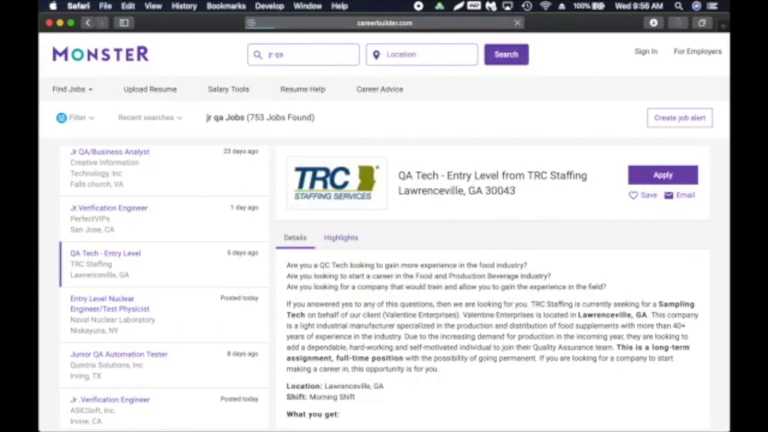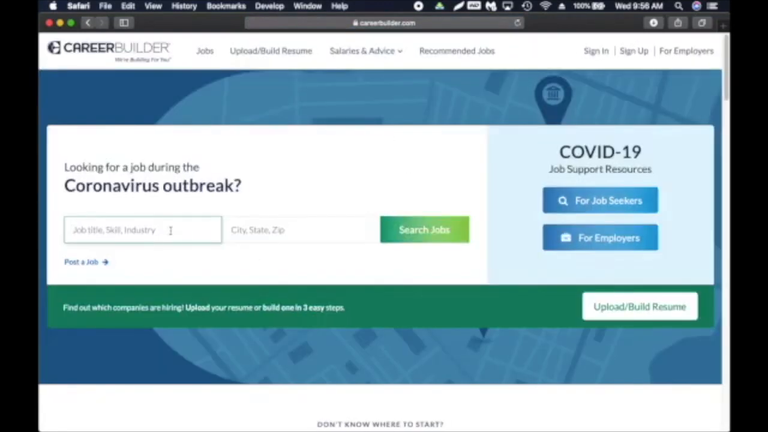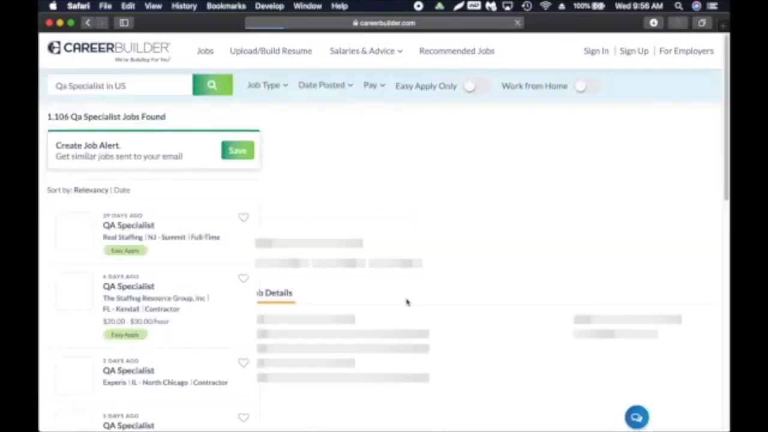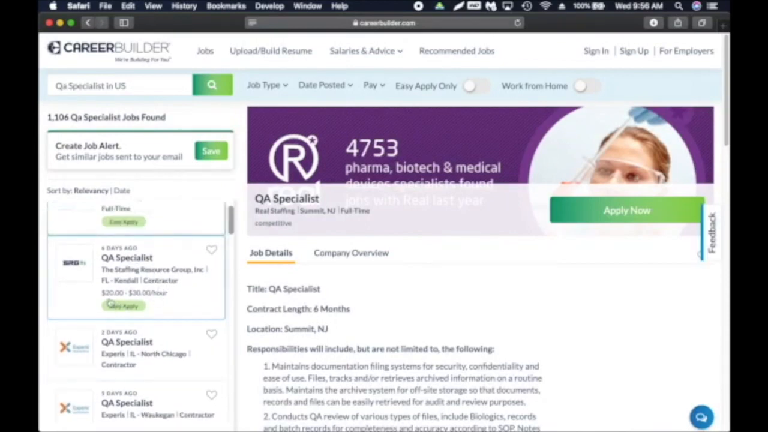So careerbuilder.com is another good site. I really like this site because some of the job sites have so many irrelevant listings. This one, I think they really filter well. So QA analyst, I'm going to say I'll go with QA specialist. Search, and you can look at the different listings here. This one is paying $20 to $30 an hour. So go through, and again, you can sign up, create an account, and go from there.